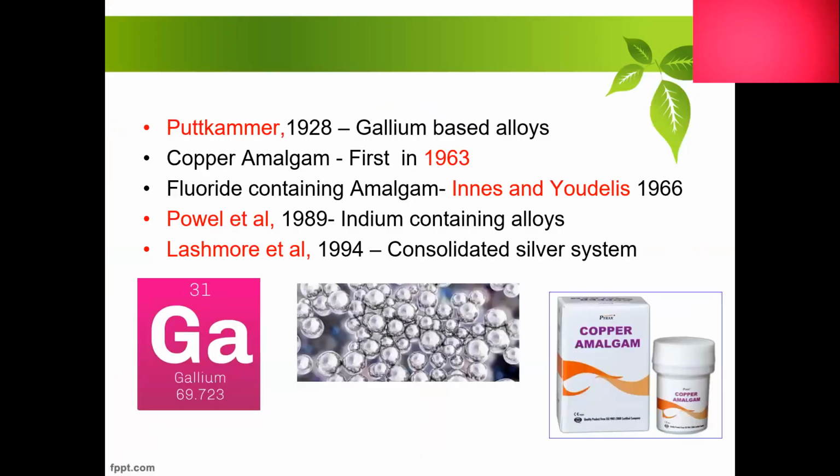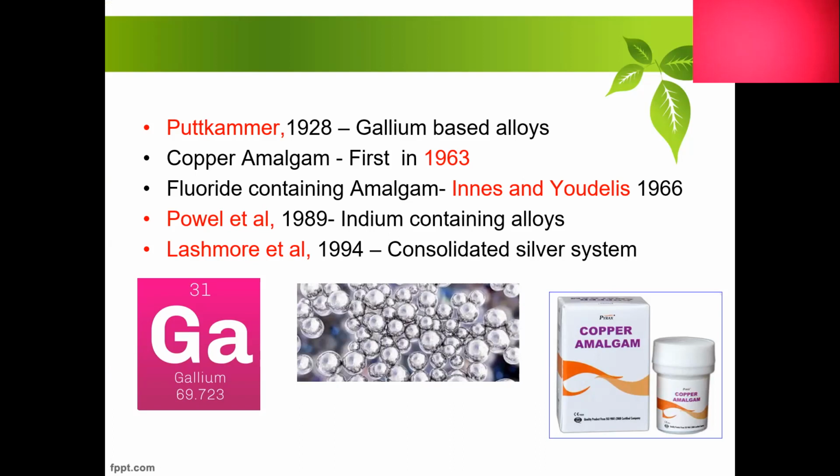So considering amalgam, our traditional amalgam has been laid in the back bench because of the aesthetics, and also the tooth preparation is a little extensive. So people have tried combining different elements into our traditional amalgam. It was Puttagamar in 1928 who combined gallium instead of mercury, because gallium is the only metal which has a melting point similar to that of mercury. In 1963, copper amalgam was introduced to enhance the mechanical properties of our traditional amalgam.